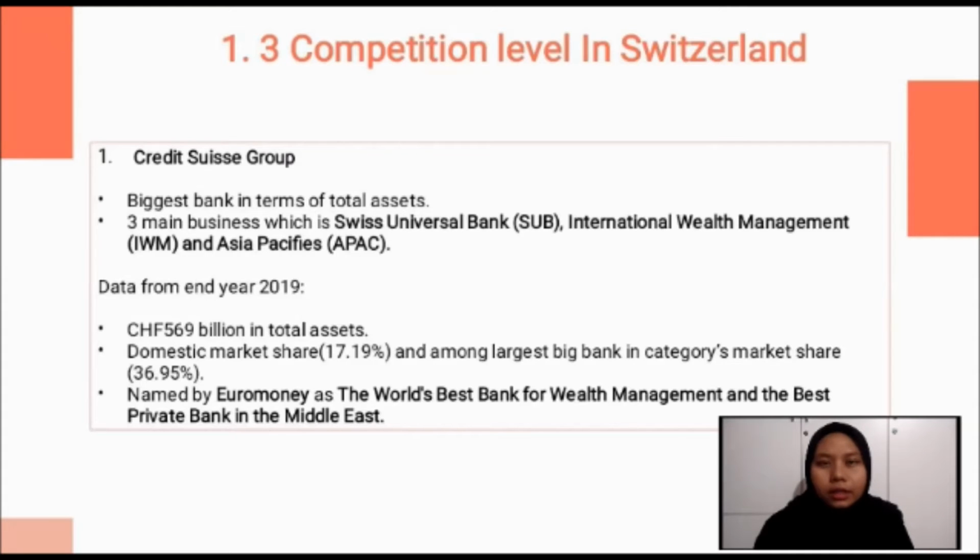This bank has the highest market share compared to other banks. It means Credit Suisse Group has greater sales with less effort to sell more, and a barrier to entry for other competitors. What is special about this bank is that it has been named by Euromoney as the world's best bank in wealth management and also the best private bank in the Middle East.